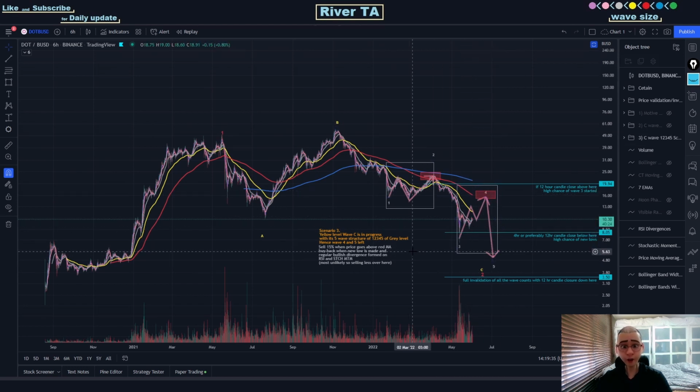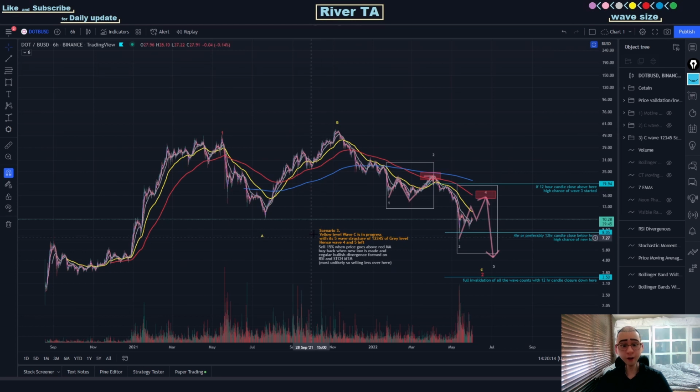And the strategy for this scenario is to sell 15% when the price goes above the 6-hour red moving average in this red box over here, which is around $15.20 to $17.40, and buy back when a new low is made with again regular bullish divergence formed on RSI and stochastic momentum. But because I don't expect scenario 3 to play out as much as scenario 2, I am selling less of my portfolio of Polkadot, reducing from 30% in scenario 2 to 15% in scenario 3.